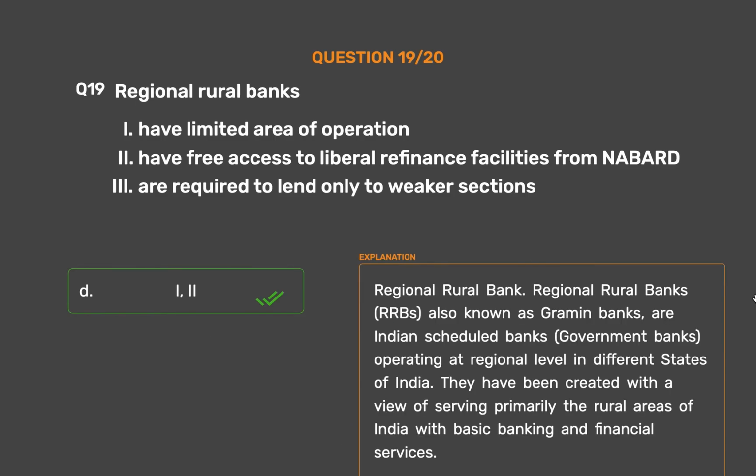Regional Rural Banks, RRBs, also known as Grameen Banks, are Indian scheduled banks, government banks, operating at regional level in different states of India. They have been created with a view of serving primarily the rural areas of India with basic banking and financial services.